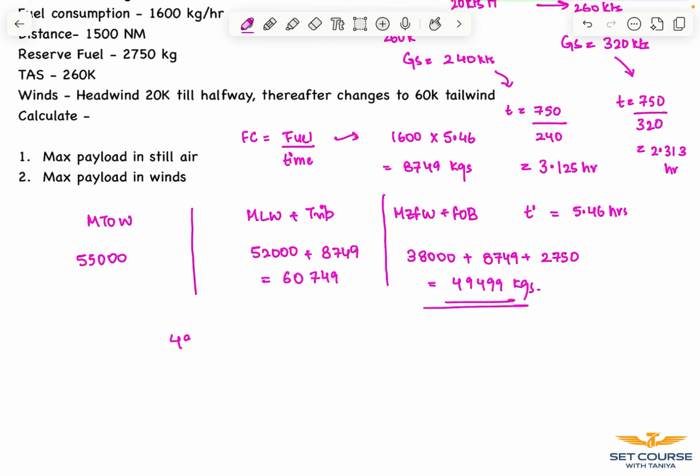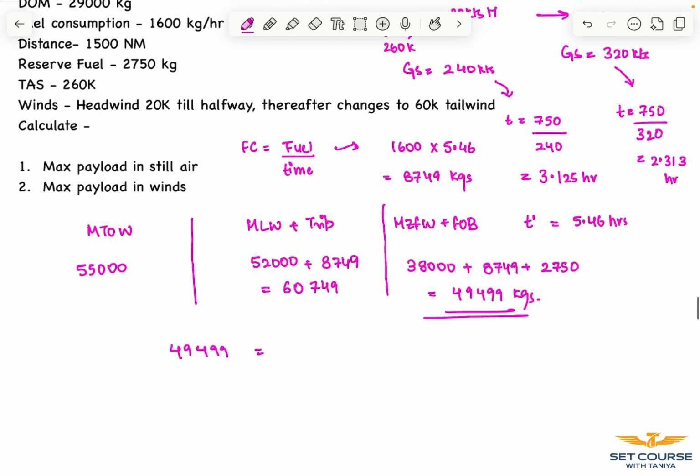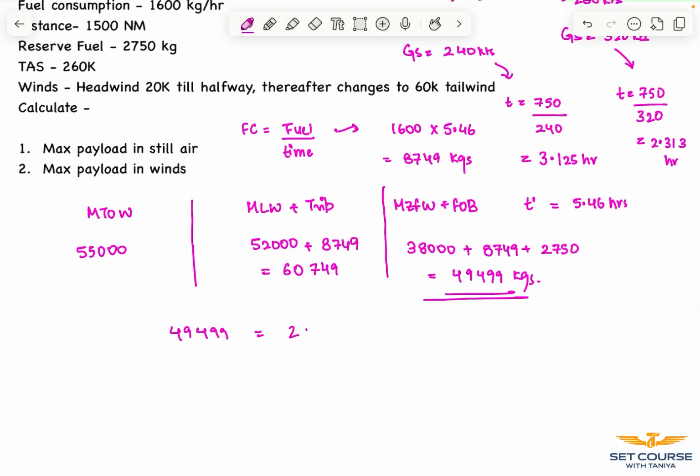That says M tau, the lowest of the three values, equal to dry operating mass, which in this case is 29,000, plus fuel on board, our trip fuel plus reserve fuel, plus payload. And hence solving the equation, we get payload as 9,000 kgs.